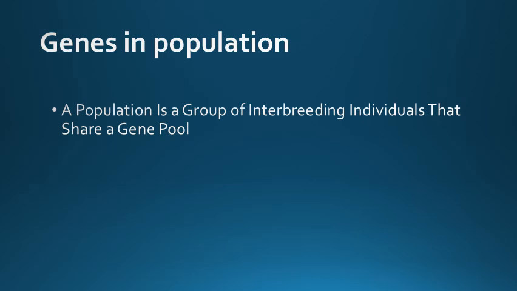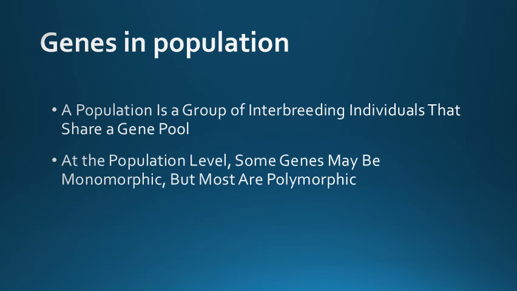The next is the population level. Some genes may be monomorphic, but mostly they are polymorphic. In population genetics, the term polymorphism refers to an observation that many traits display variation within a population. Historically,